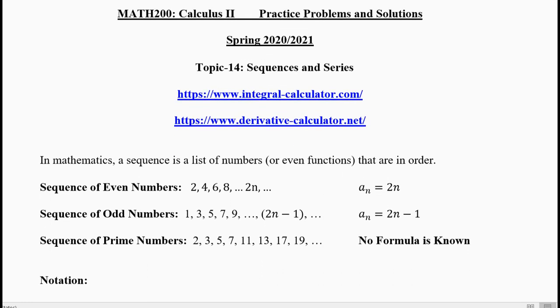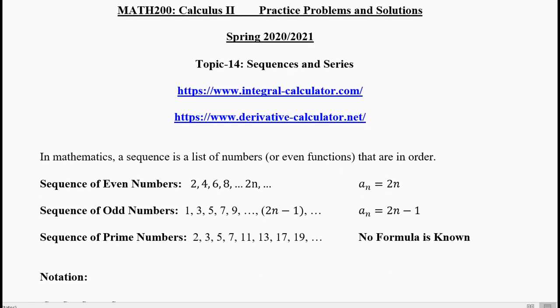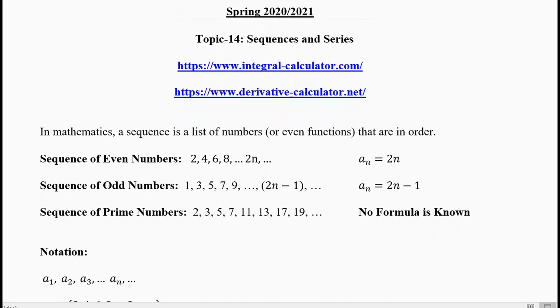Today we shall look at the topic sequences in some detail. Now let's first know what is a sequence. In mathematics, a sequence is a list of numbers or even functions occasionally, and the order is important. In the list, the order is important, and we shall do a sequence of numbers today and not functions, but we can have it both ways or either ways.